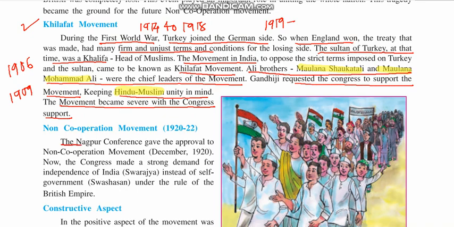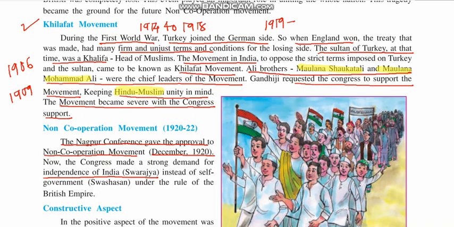The next is the non-cooperation movement, 1920 to 22. The Nagpur conference gave the approval for the non-cooperation movement. When the Congress met in Nagpur in December 1920, they gave this approval. The Congress made a strong demand for independent India. They said Swaraj. Swaraj means self-rule, instead of self-governance under the rule of the British.